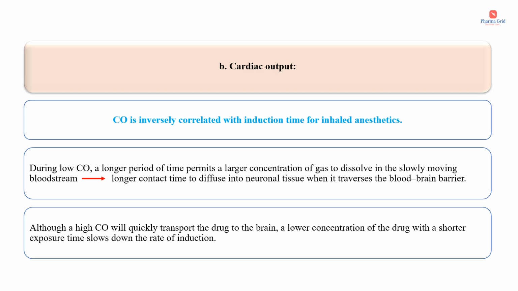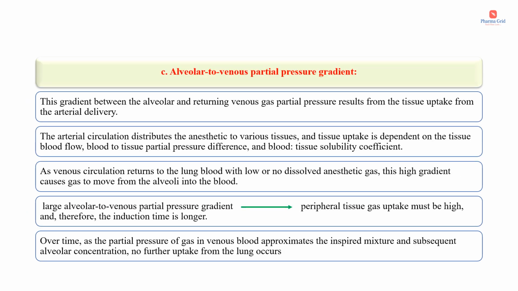The third factor is the alveolar to venous partial pressure gradient. This gradient between the alveolar and the returning venous gas partial pressure results from the tissue uptake from the arterial delivery. As we already know, inhaled anesthetics are delivered mainly through the inhaled route. As a result of inhalation, the inhaled anesthetic first enters the lungs or the alveoli, and from the alveoli the inhaled anesthetic is distributed into tissues through the arterial circulation, mainly through the arteries. And from the tissue, it gets returned back through the venous circulation.